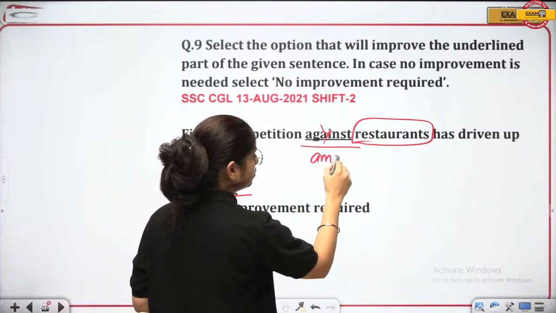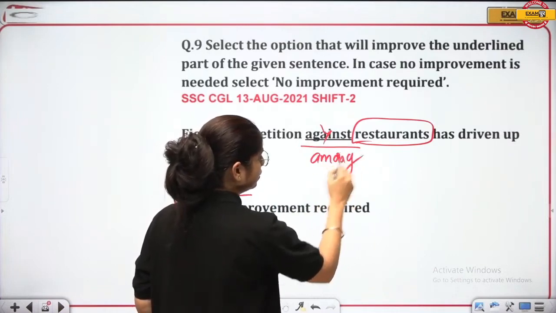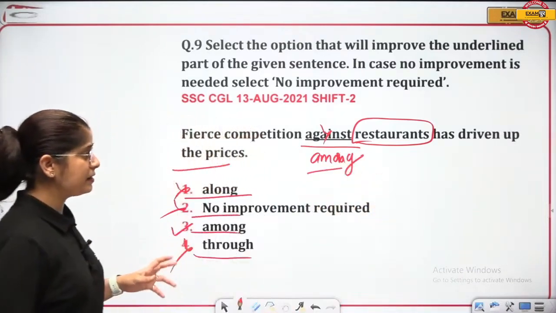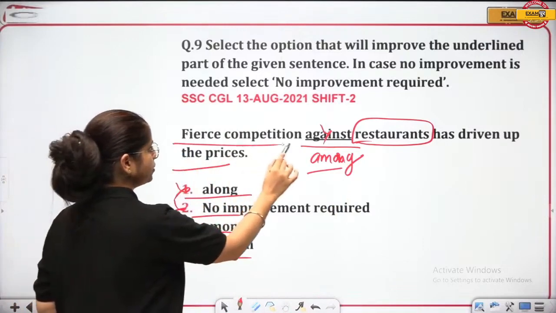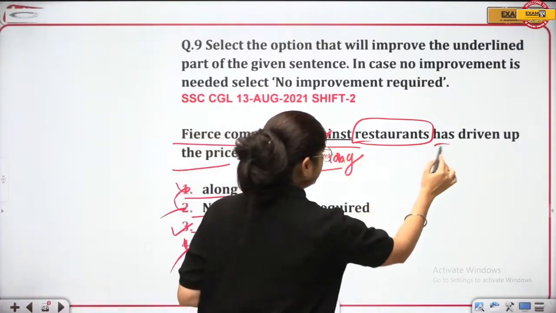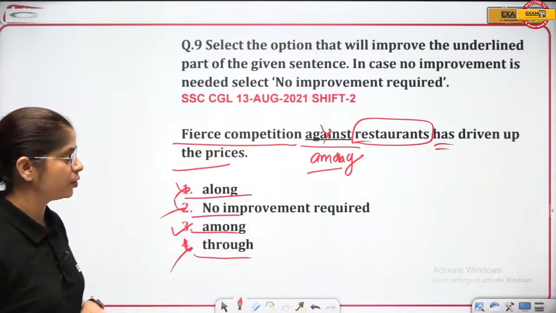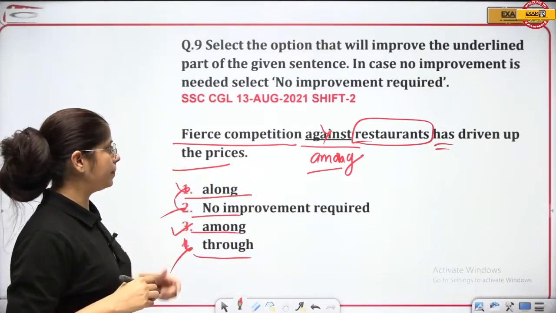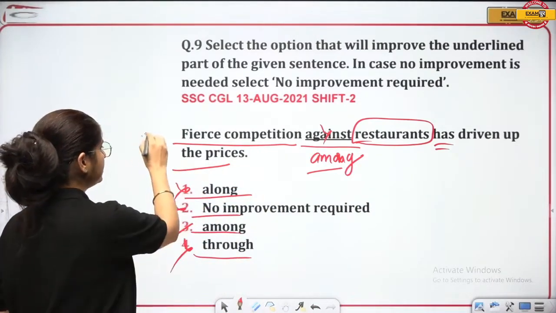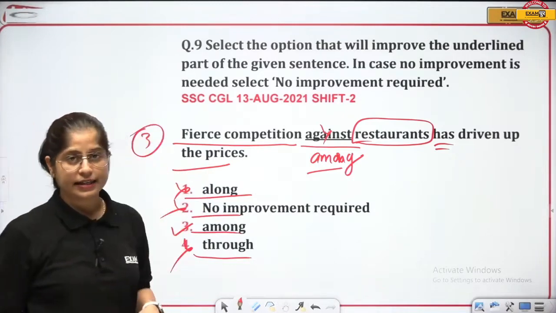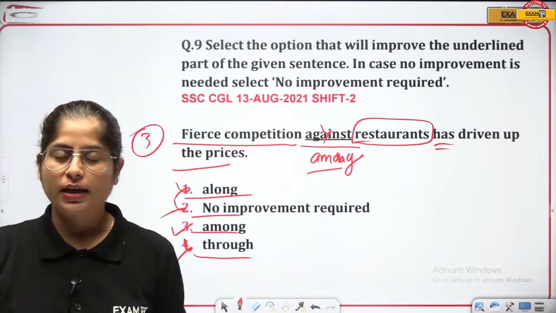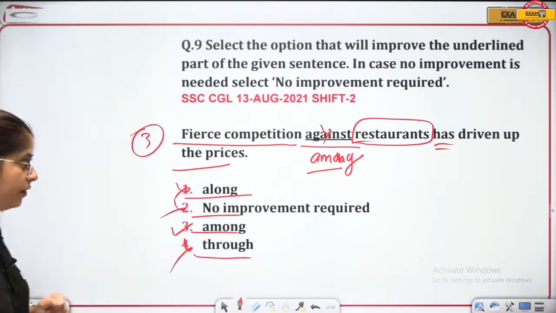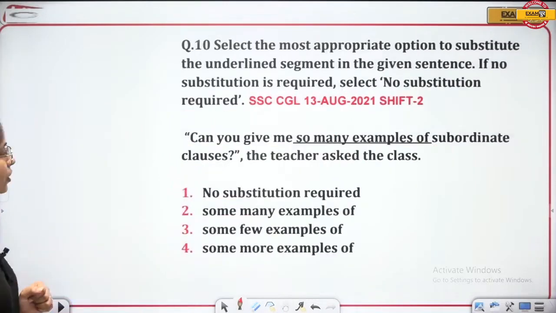Among restaurants. Among restaurants has driven up. Fierce competition is your subject, and which is why has been used here. So fierce competition among restaurants has driven up the prices. This is the correct one. The correct answer here is third. Against will be replaced by the word among, right? Okay, very good. Let's see the next question, and here we go.